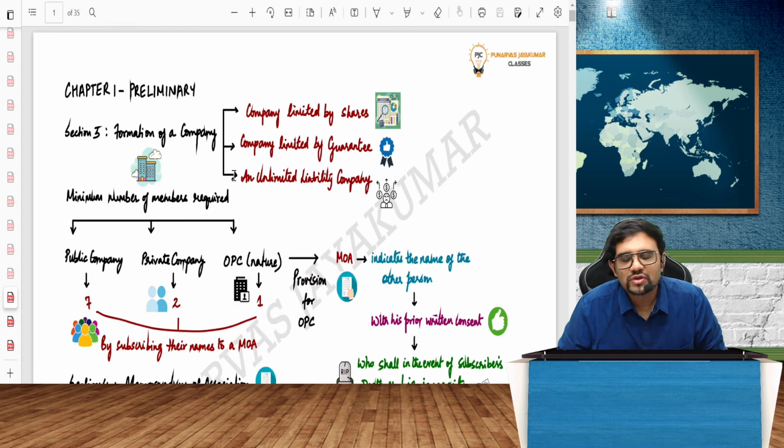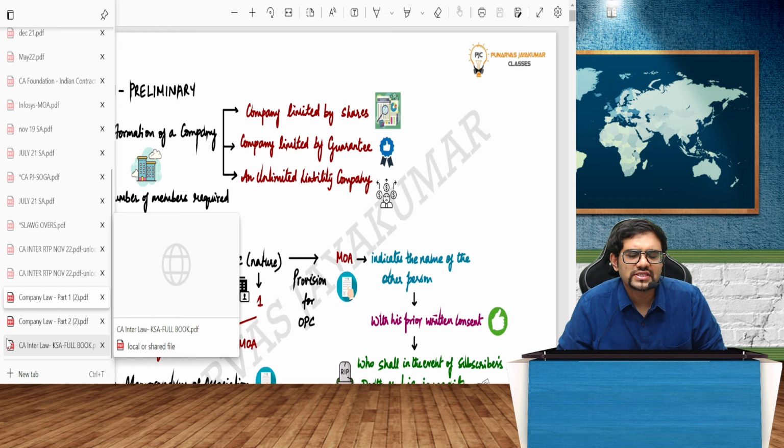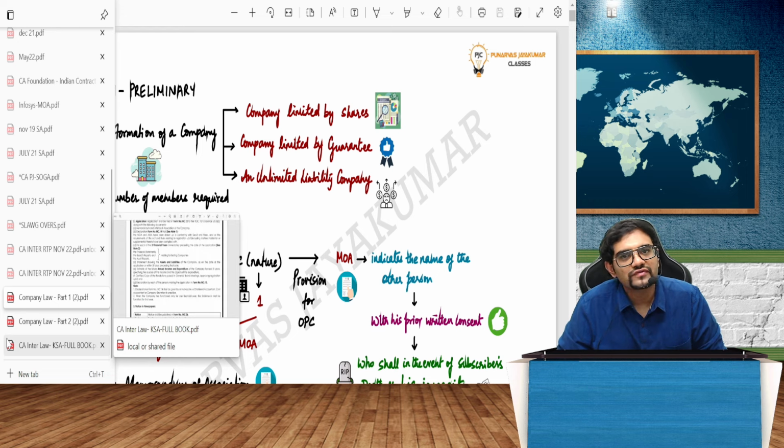Company law will come for almost 65 marks, and the remaining 40 marks will come in the other laws. I hope you know how the questions will come. It would obviously be corporate law, and then company law, and then your other things. Your Indian Contract Act will come for around 10 to 15 marks. Negotiable Instruments Act will come for around 7 to 8 marks. Then we have your General Clauses Act and interpretation of statutes. These also would take up the remaining marks.